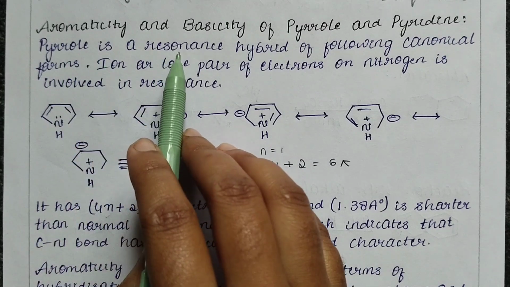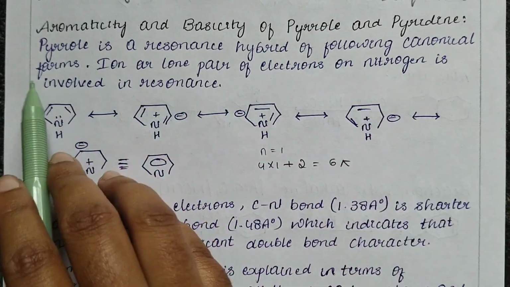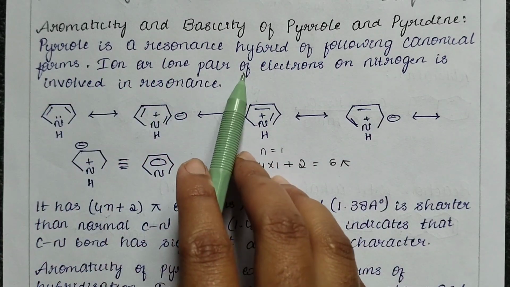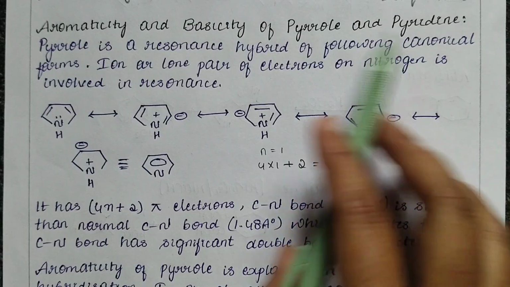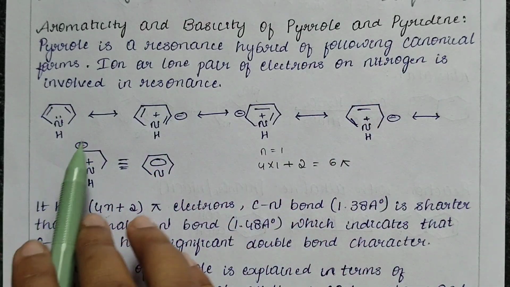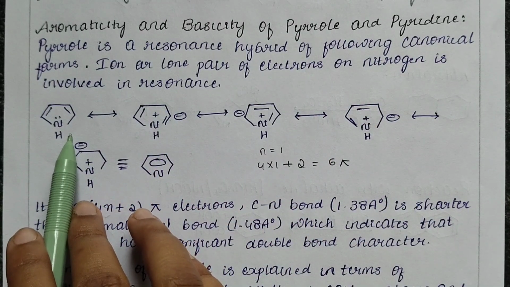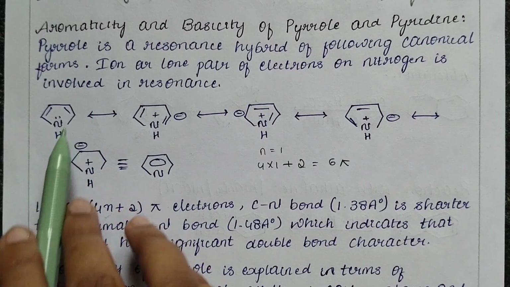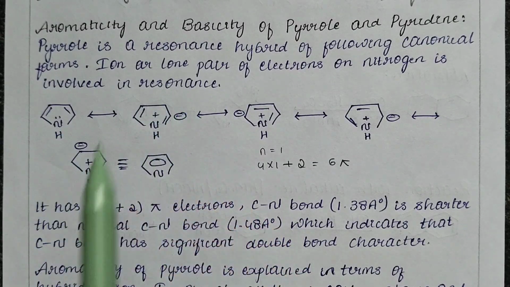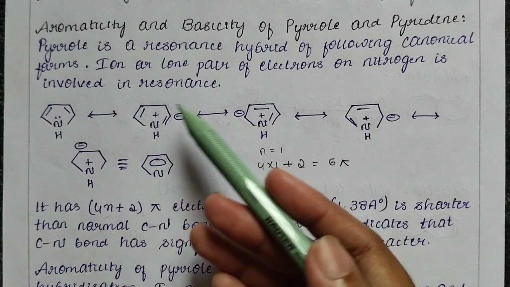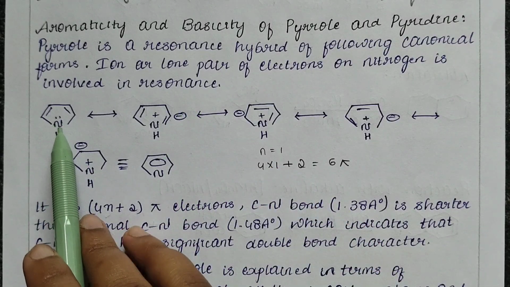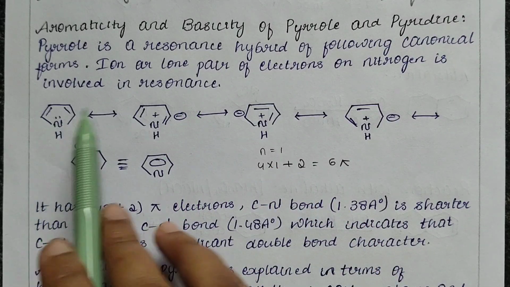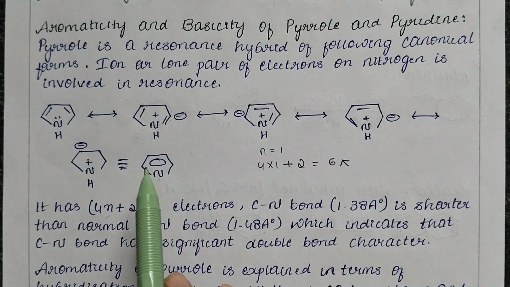Pyrrole is a resonance hybrid of the following canonical forms. The lone pair of electrons on nitrogen is involved in the resonance. We know that this is the structure of pyrrole, and we can see there is one lone pair of electrons on the nitrogen atom. So the resonance in pyrrole is mainly because of this lone pair of electrons present on the nitrogen atom. Here we can see the resonance structures of pyrrole.